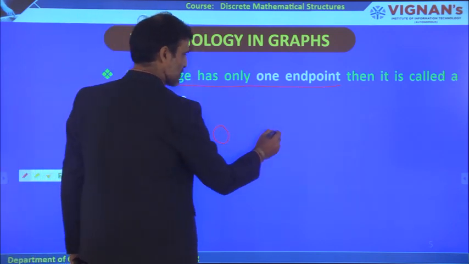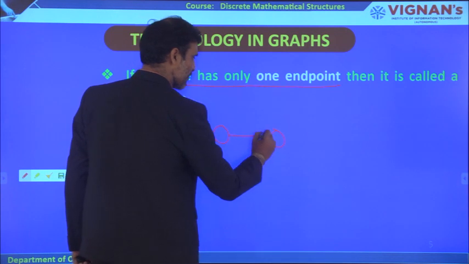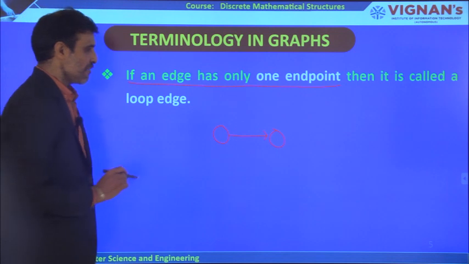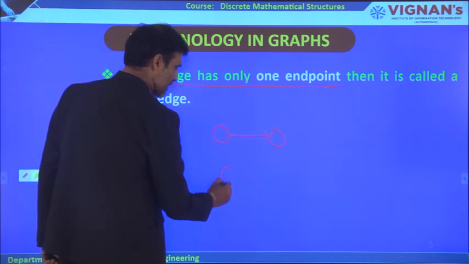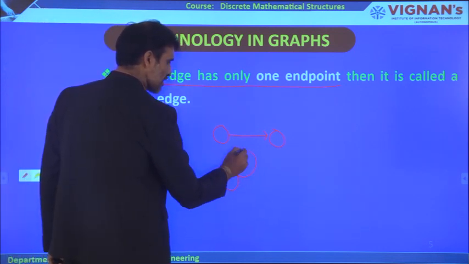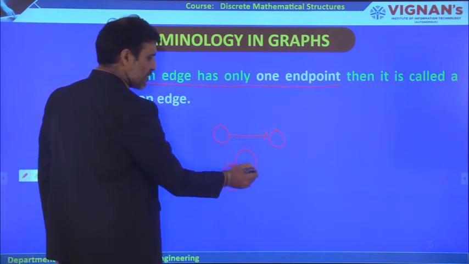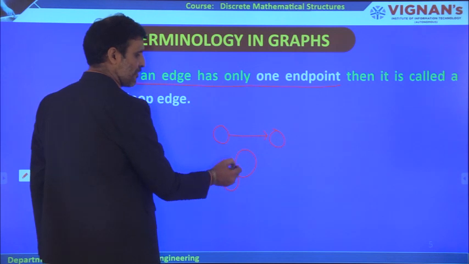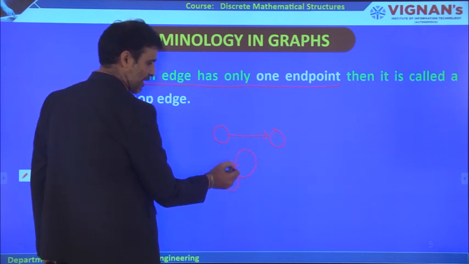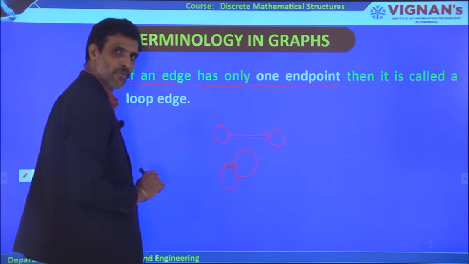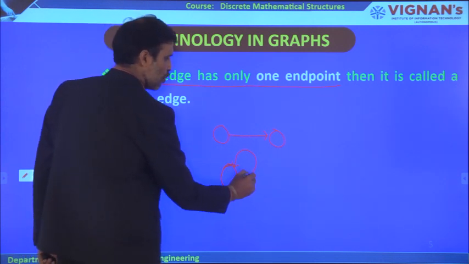If it is a directed graph, then this is the only one endpoint. Is it clear? If it is not a directed graph, it also consists of only one endpoint like this. Then any graph whose edge has only one endpoint like this, we can call it a loop edge.